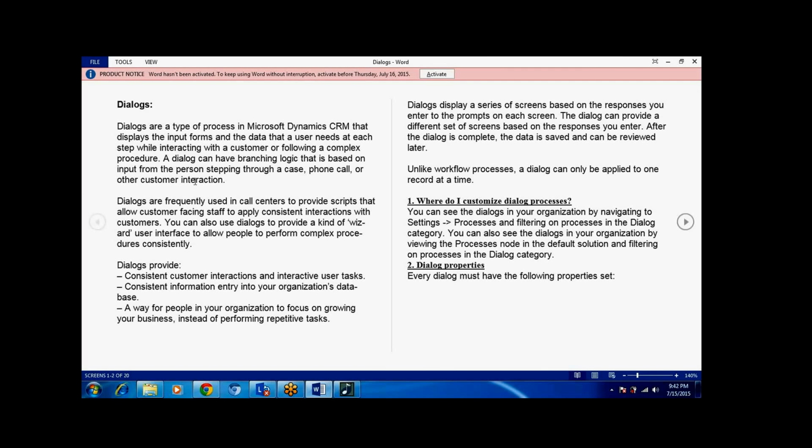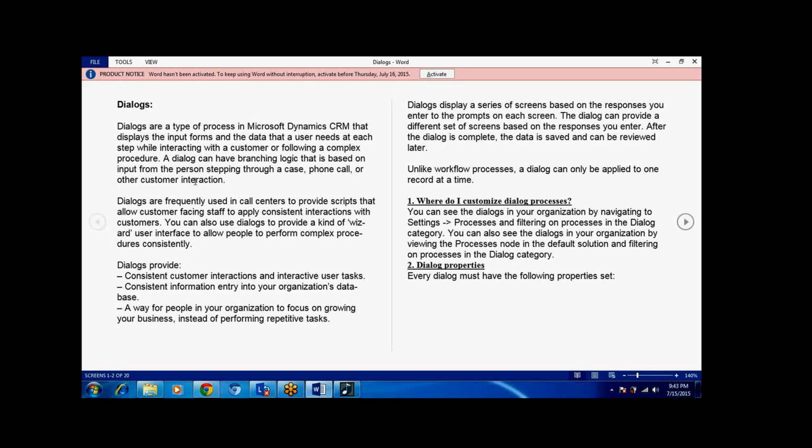Based upon whatever data they enter, once they click OK, it will perform some operation in the background, such as sending a mail or calling a particular person.